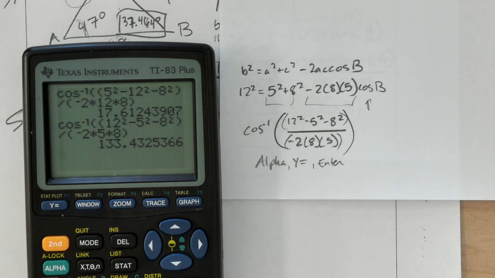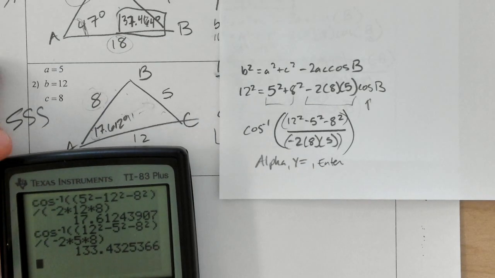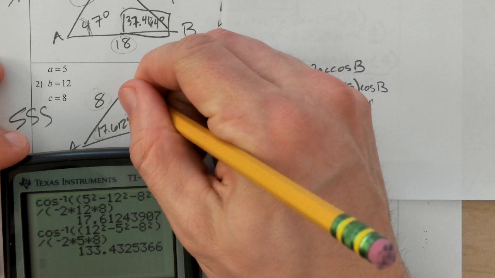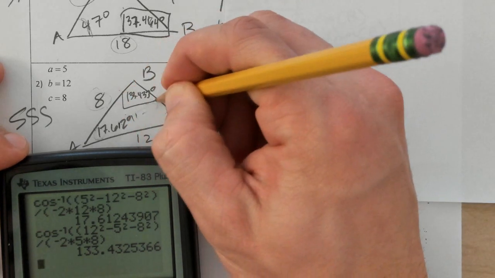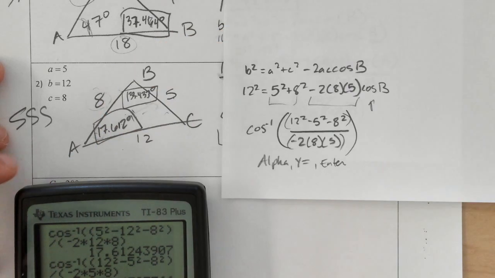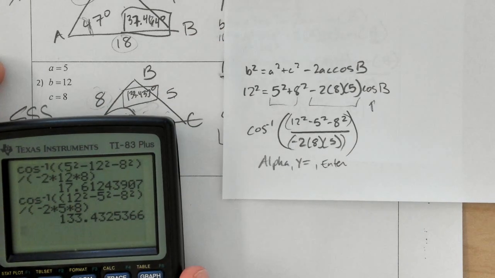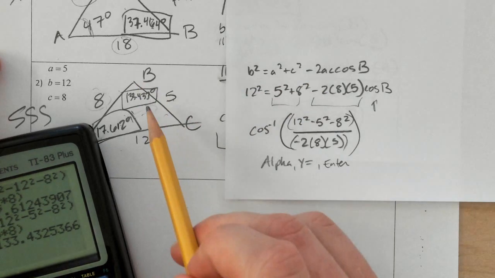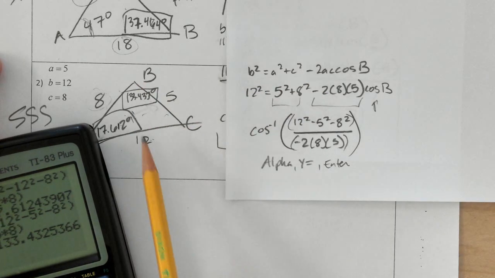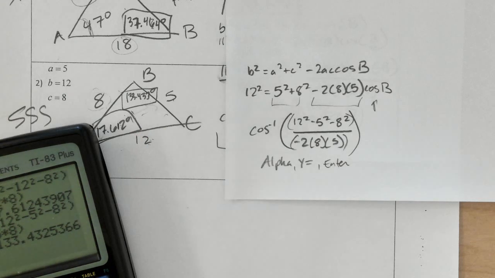And it's telling me that angle is 133.433 degrees. And again, that's opposite the 12. So that's by far the biggest angle so far, and this is also by far the biggest side. So that's pretty good. We're expecting to see that.